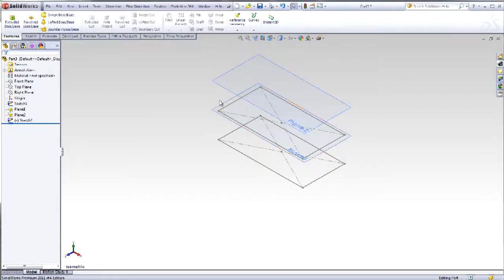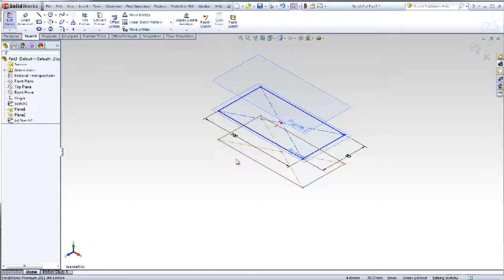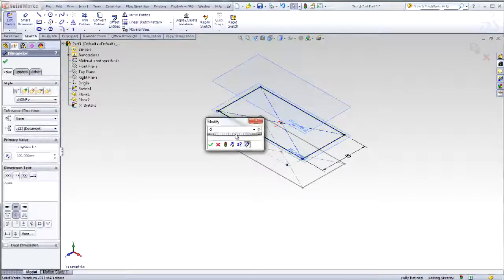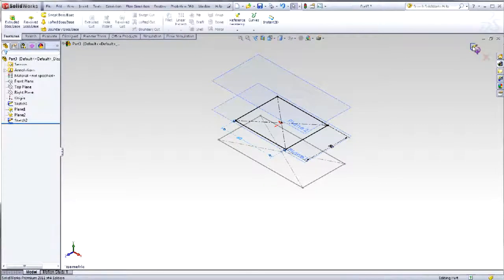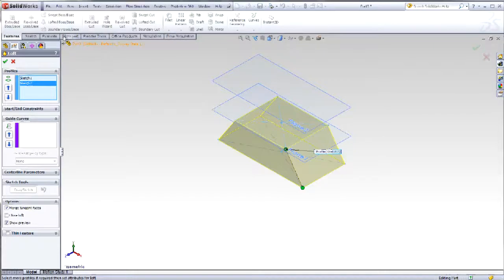Select Extruded Boss Base. Select Up to Surface and use the second plane to create the feature. There are different types of reference geometry you can use. For planes, you can select a cylindrical face and add more control by selecting a second reference, such as a plane or edge. Now you can control the angle of the plane in rotation.